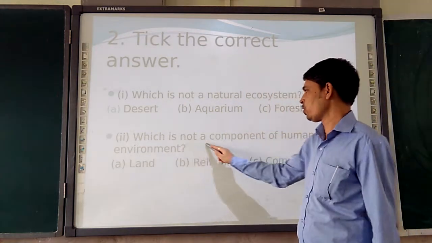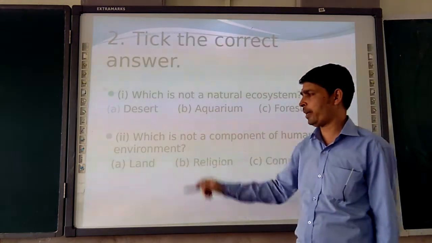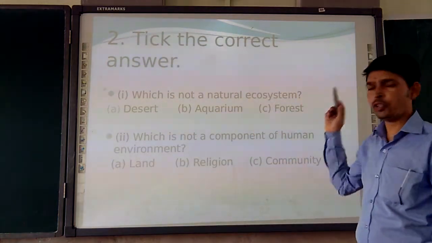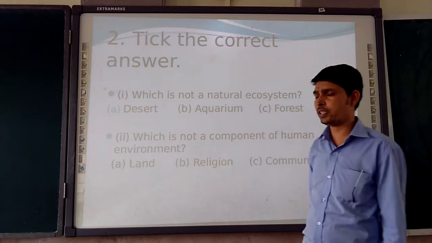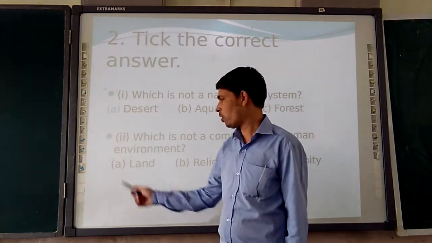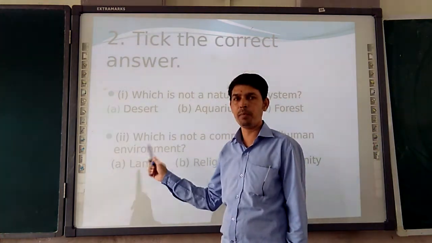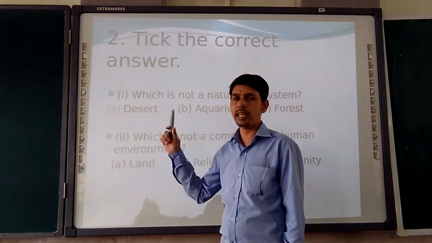Second, which is not a component of the human environment? In the human environment, you know about the factors. What are the components? Community is there, religion is there, but land is not there. Land is a natural environment component. So this is going to be the correct answer.